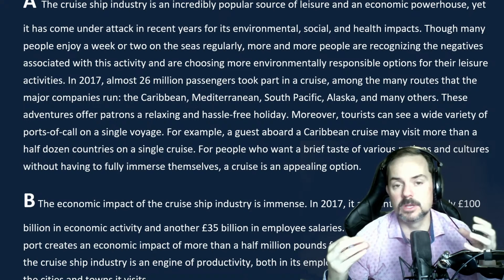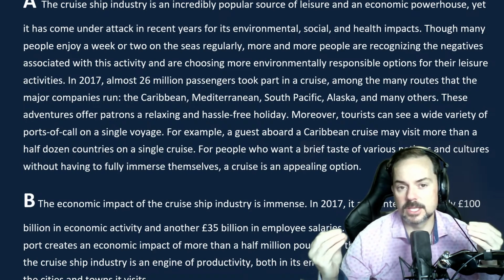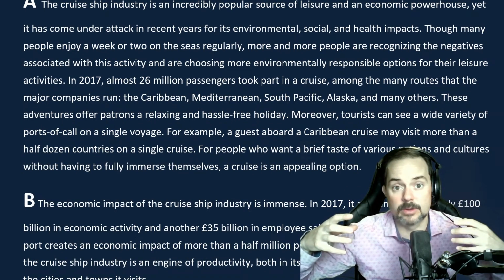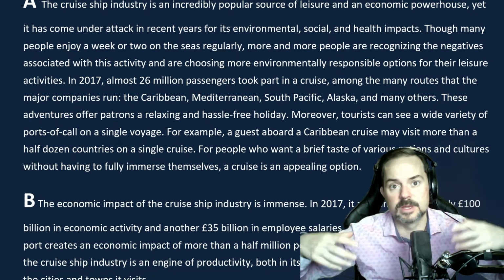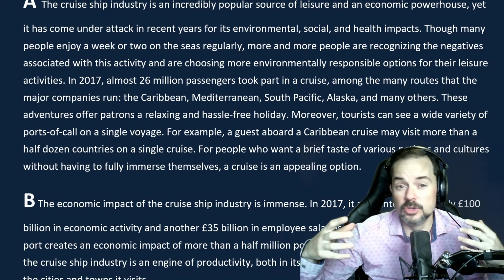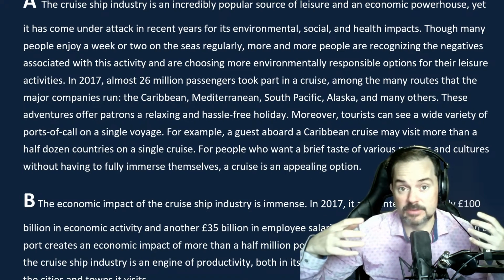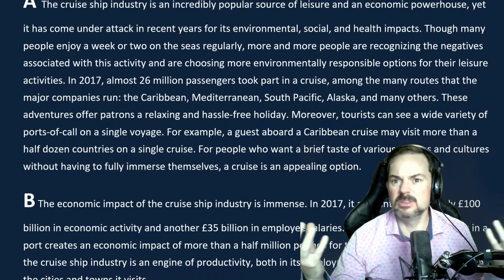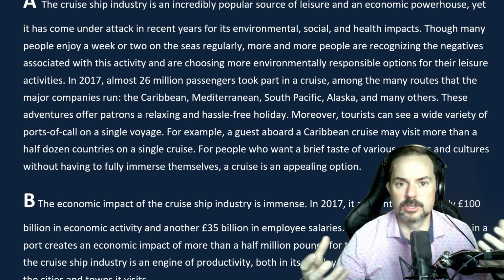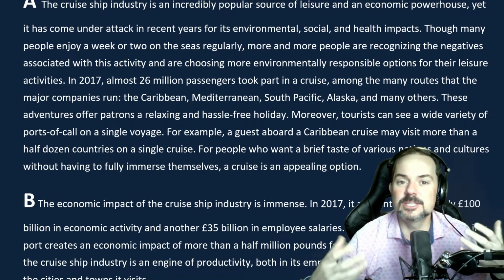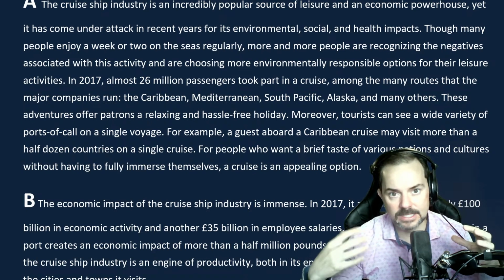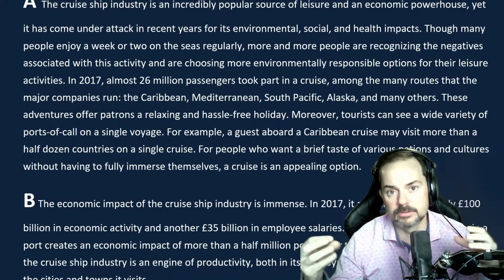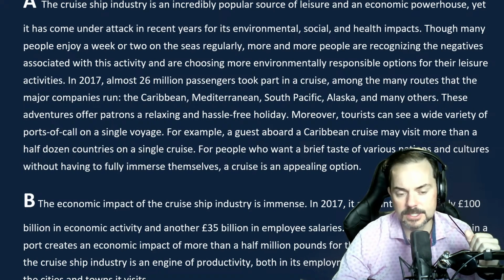Just being one of the many thousands of tourists doesn't let your brain really get excited about it. So it's better to be that rich tourist that's spending a bunch of money in the casino, or you can be the dance instructor that's teaching everybody salsa on the cruise ship. Now, some people are like, how do you think about being a dance instructor on a cruise ship? It takes practice. When you practice becoming the characters, then your brain becomes quite capable of figuring this out. Does that make sense?